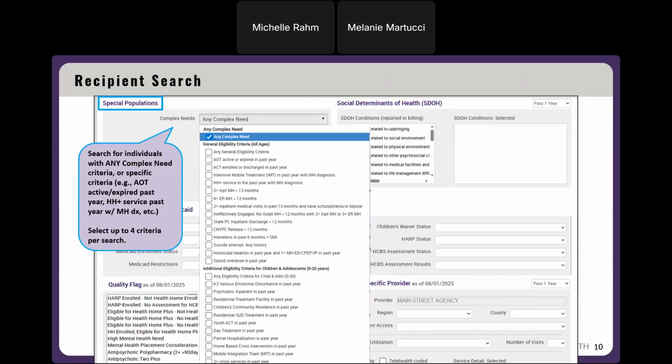So here's what this looks like in recipient search. We've gone to the purple navigation bar at the top of the screen in PSYCKES, clicked on recipient search, and then we went down to the special population section. And in that special population section, we have a complex needs filter, which I've opened up here. And I've selected in this example searching for folks who have any complex needs criteria. So that'll search for individuals who have any of the criteria listed below. You can also check off up to 4 options in this complex needs filter box as well. It's a multi-select feature.